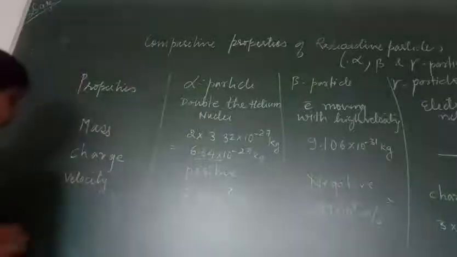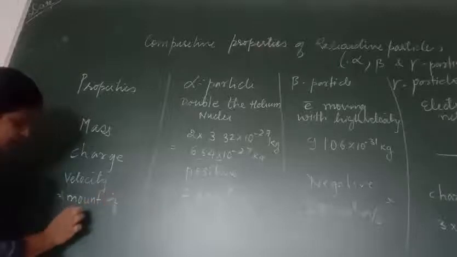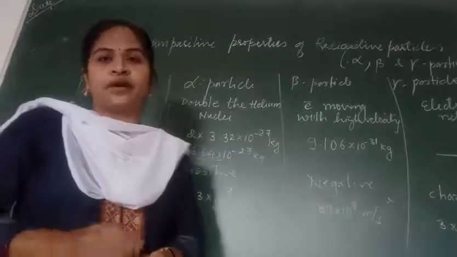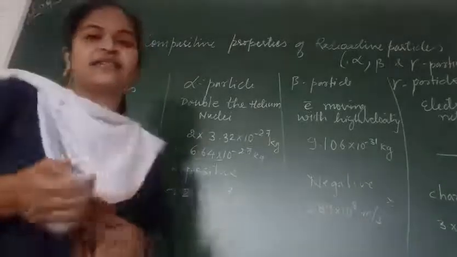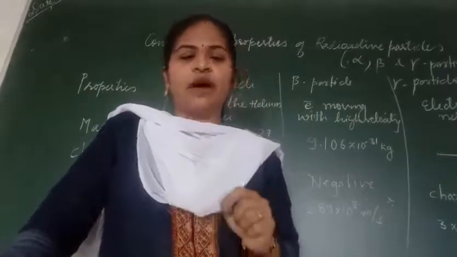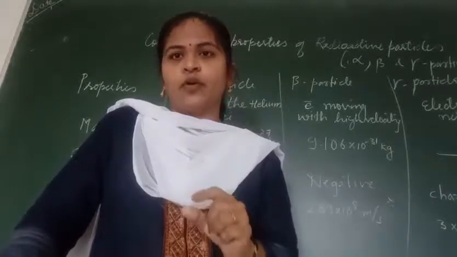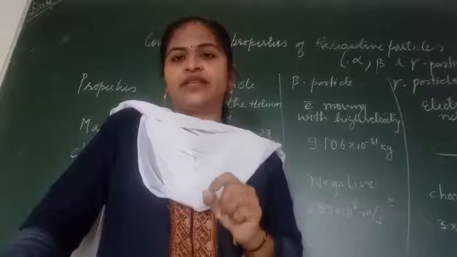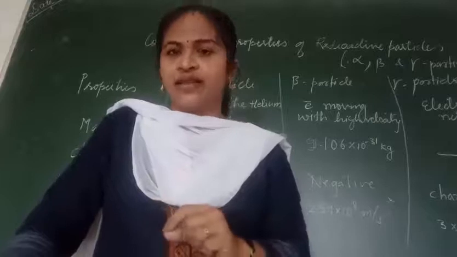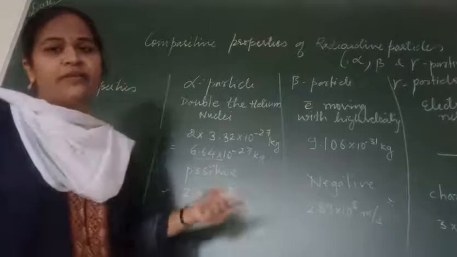Next, amount of charge. What is the amount of charge of alpha, beta and gamma particle? Alpha has a positive charge. Charge of any proton on any atom, that is a positive charge, is 1.6 into 10 raised to power minus 19 coulomb. Similarly, alpha has double the charge of a hydrogen proton, so it will be multiplied by 2.